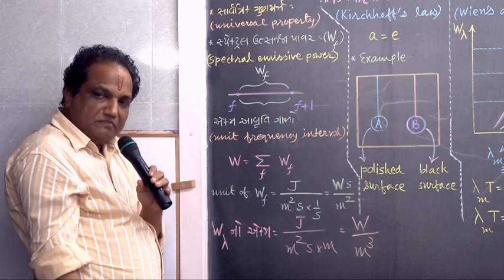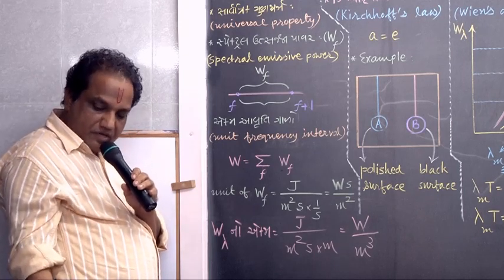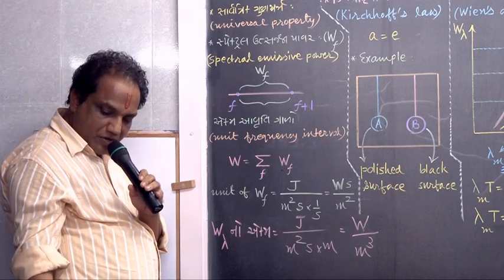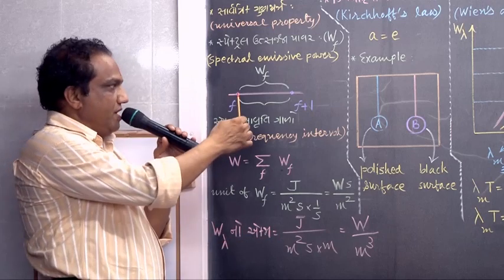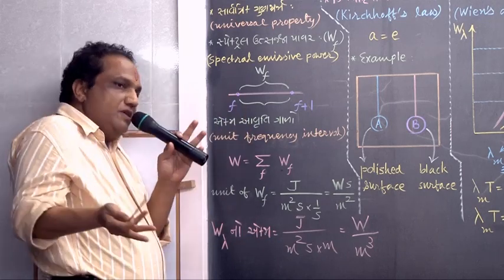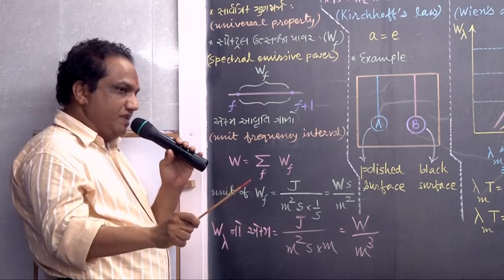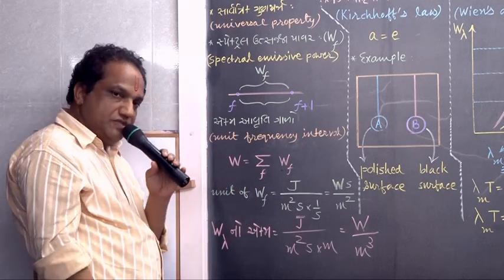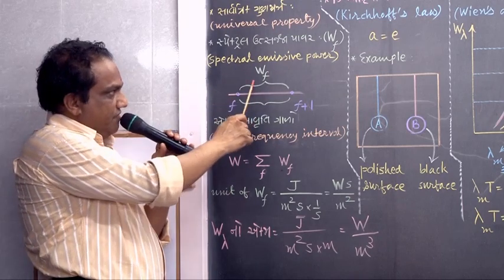I repeat, it is shown by the symbol WF. Correct?